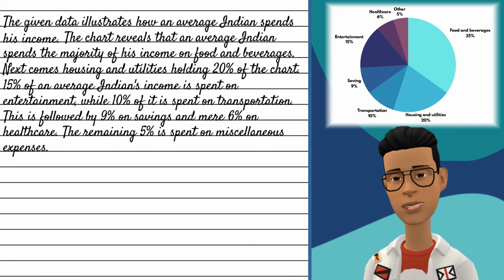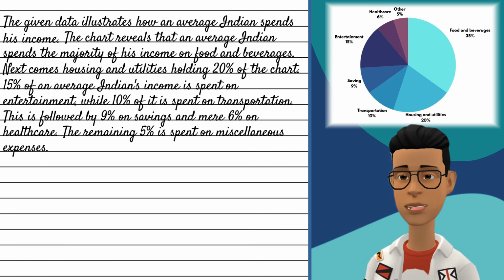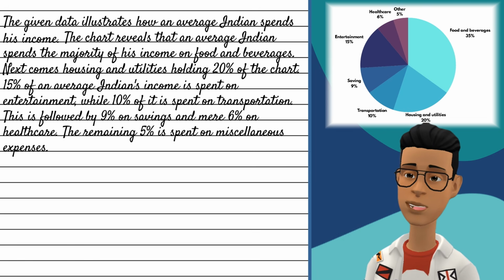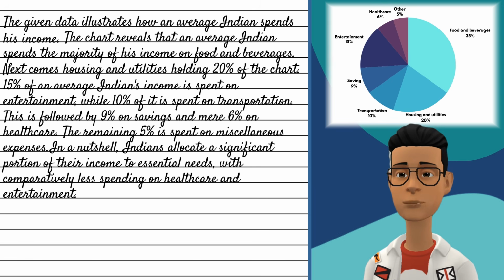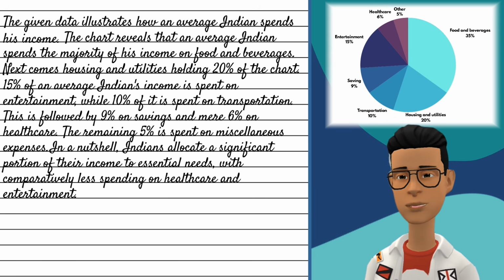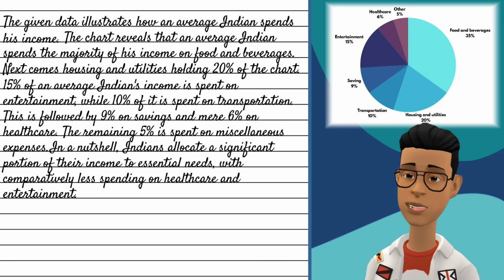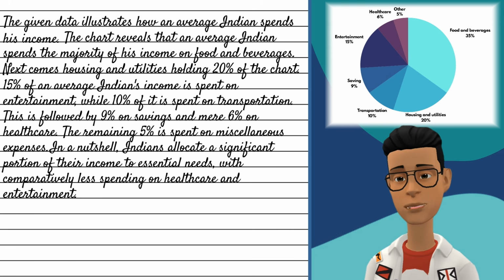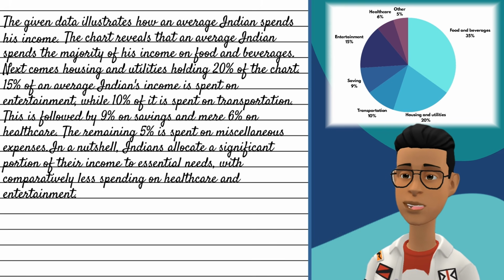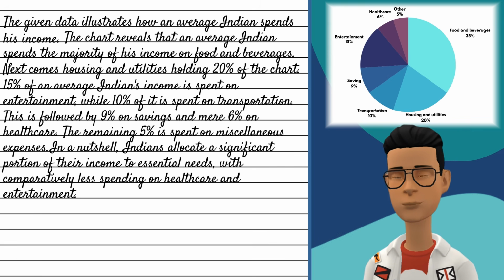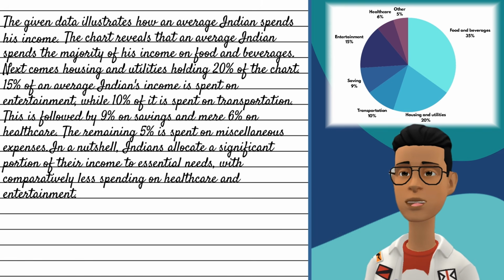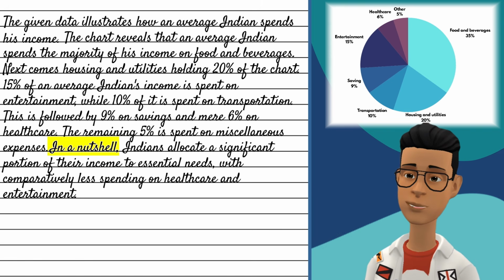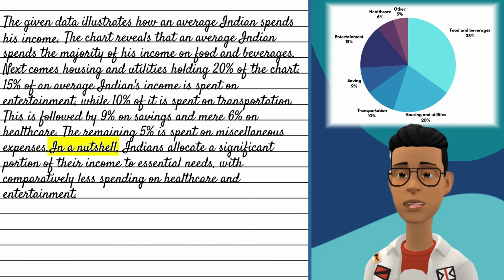Lastly, we have to write the conclusion. In this case, the conclusion can be, like this: "Indians allocate a significant portion of their income to essential needs, with comparatively lesser spending on healthcare and entertainment." So remember, first, tell what the data is about, then, tell each piece of information. Use cohesive words and different sentence structures. At last, use words like, "in a nutshell," or "in summary," and give the overall conclusion of the data.